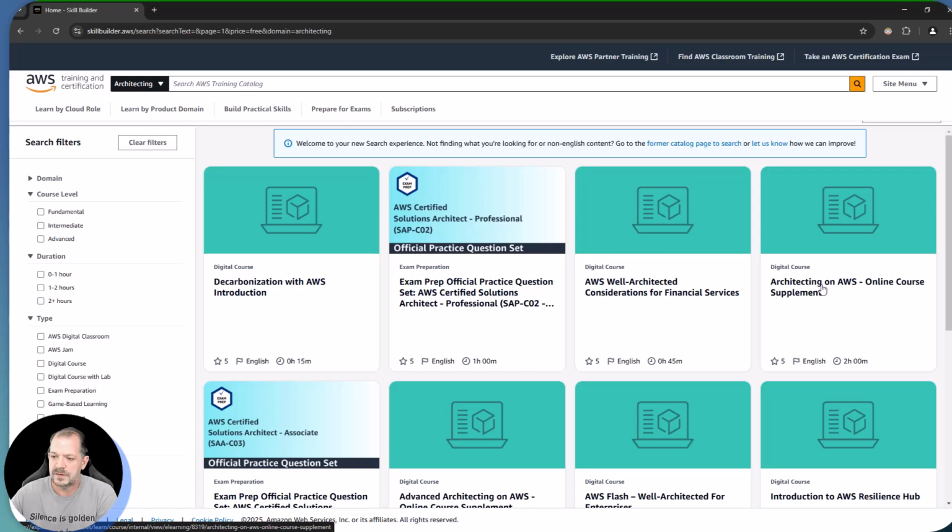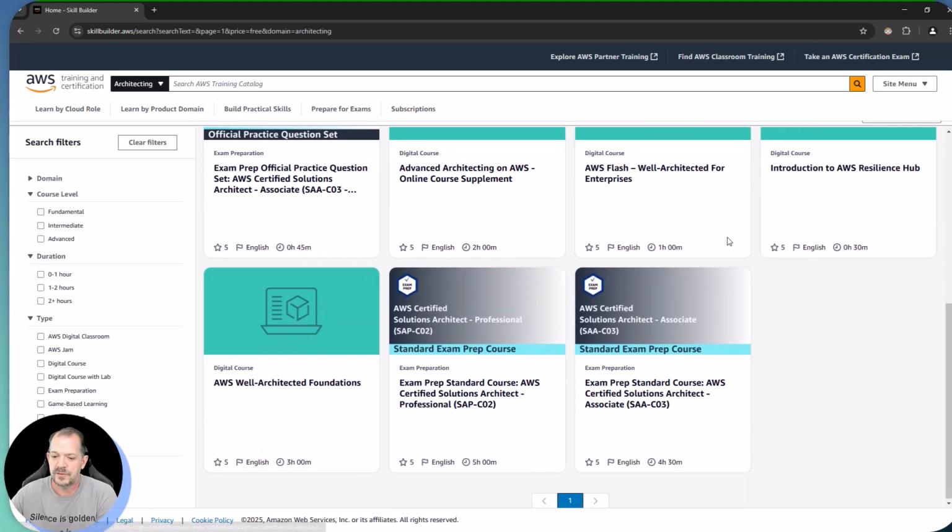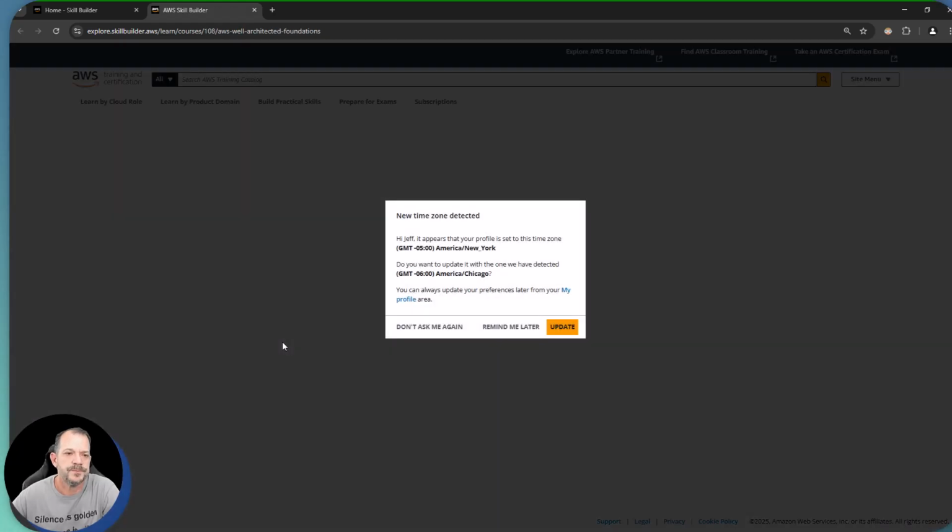So we've got the Architecting on AWS Online Course Supplement. That goes along with one of our courses. Introduction to the Resilience Hub. And what else do we got? Well-Architected Foundations. Just for the fun of it, let's go ahead and take a look at Well-Architected Foundations, just to see, all right, if I want to go and take this course, what does this entail? So we'll let that page load up here.